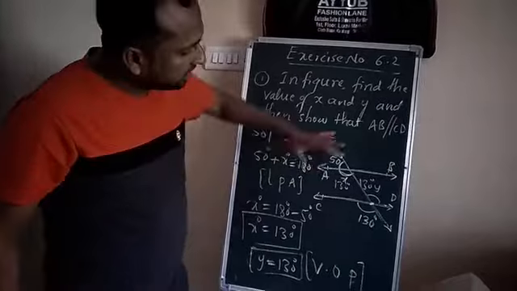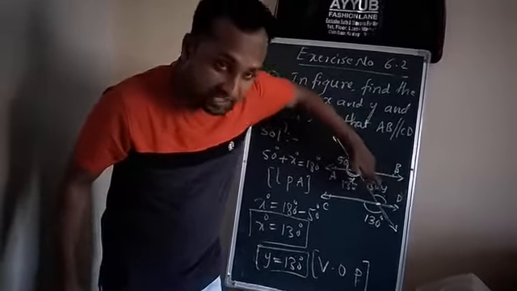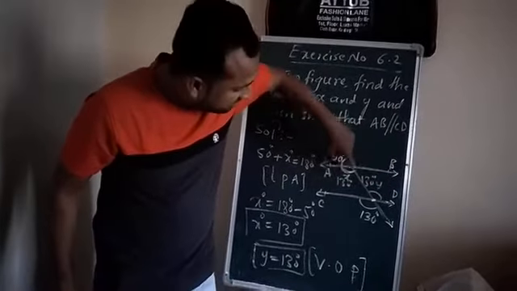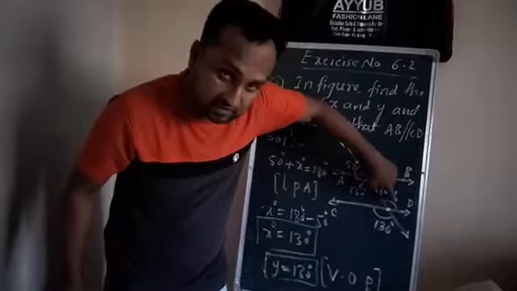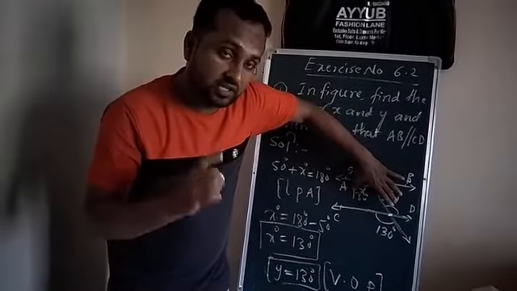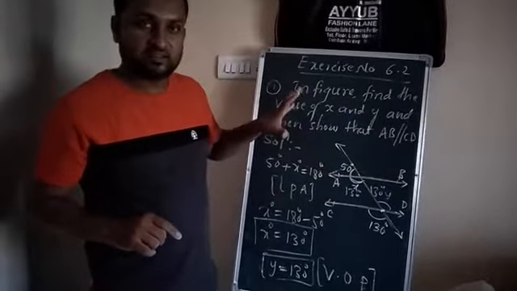Now see these two angles. What are the names of this pair of angles? Alternate interior angles. Both are equal: this is 130 and this is also 130. If the alternate interior angles are equal, then these two lines are parallel. Clear?